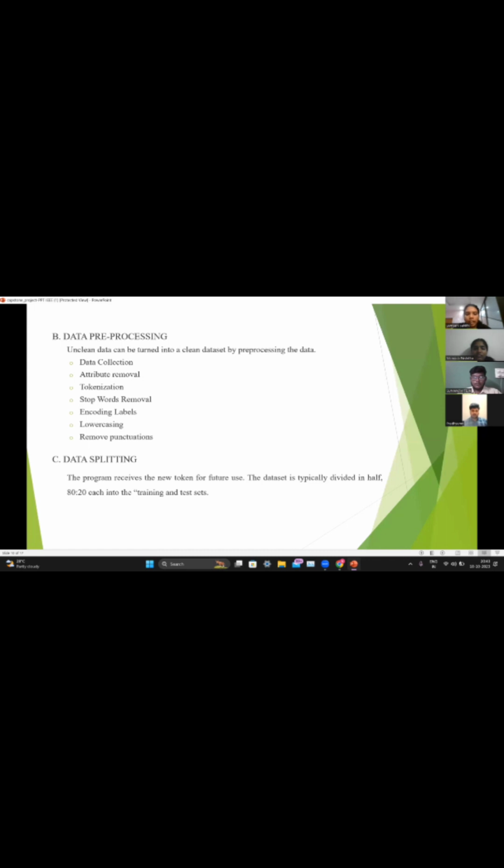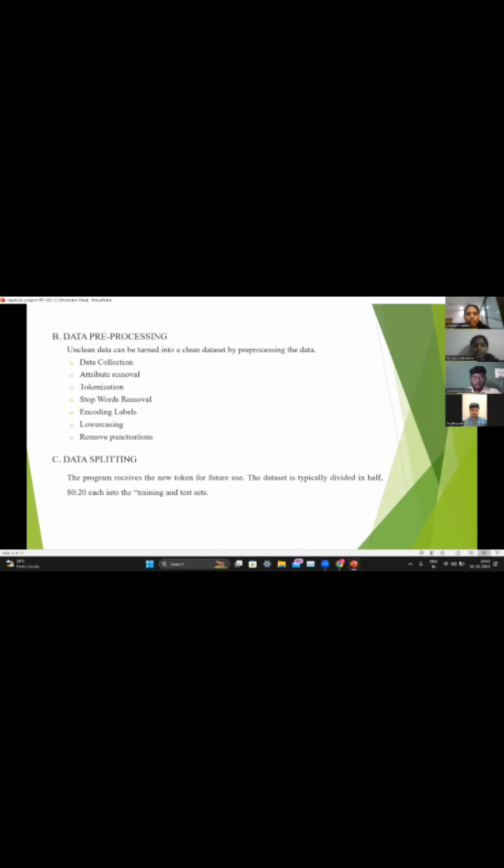Next, we have encoded labels. We have encoded each emotion with a numeric value so that the system can easily identify and predict the emotion. In lowercase, we have converted all upper case into lowercase. By this step, the system can easily identify the emotion of the text given by the user without confusion. Next, we have removed punctuations. By removing the punctuations, it will minimize the noise and also give the best accuracy.